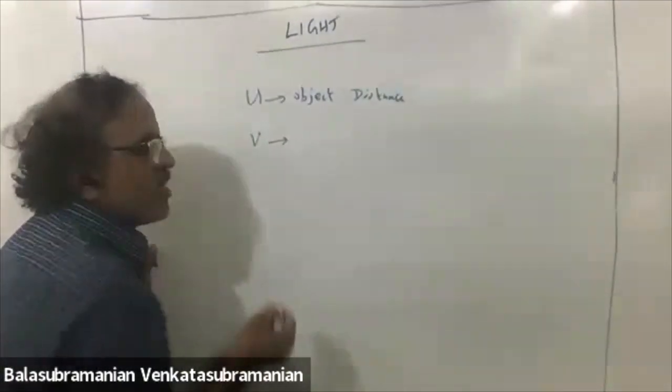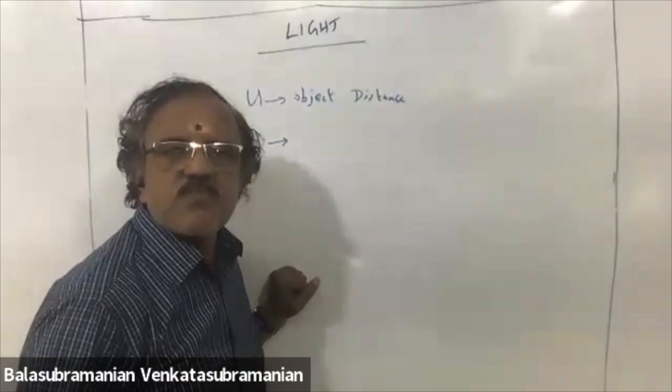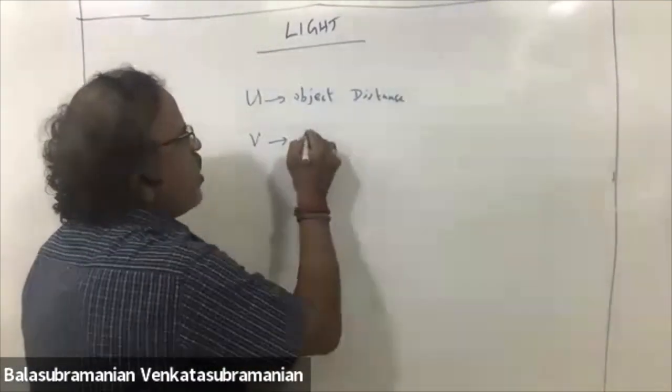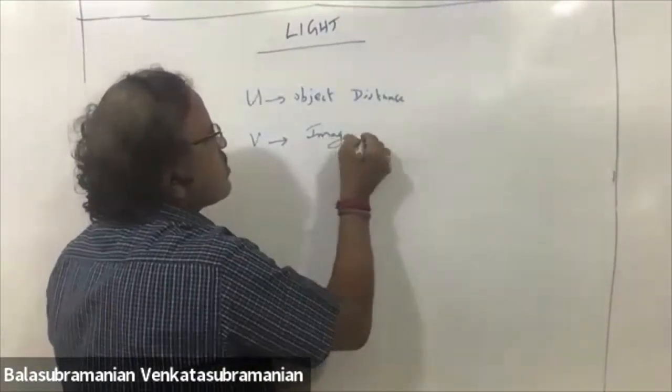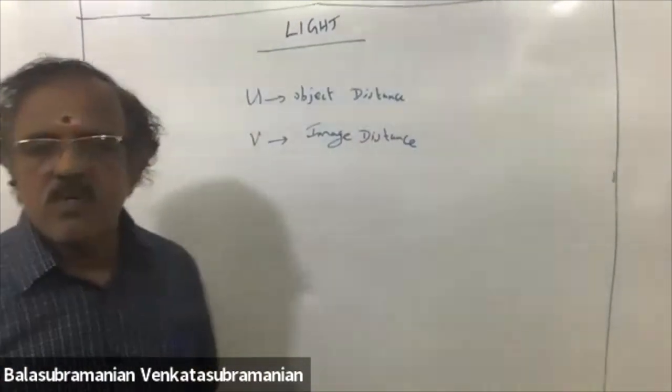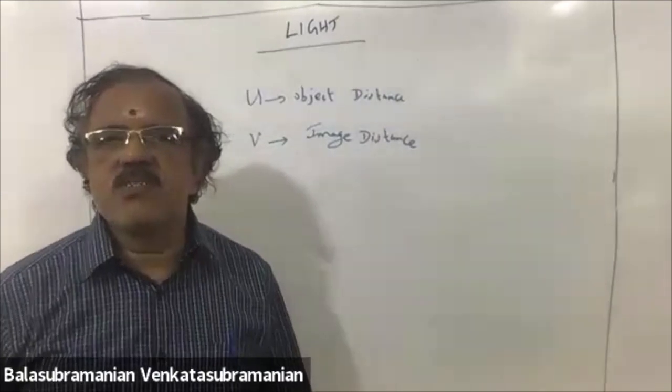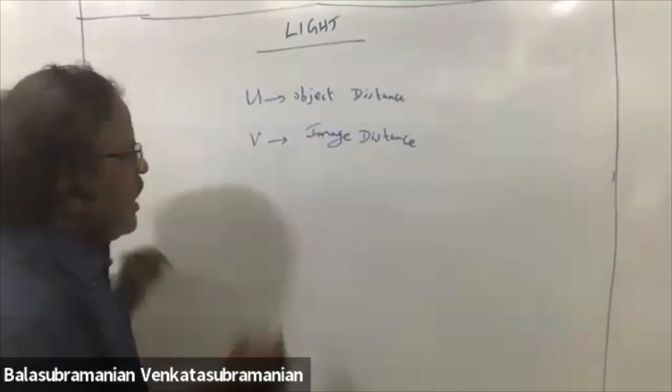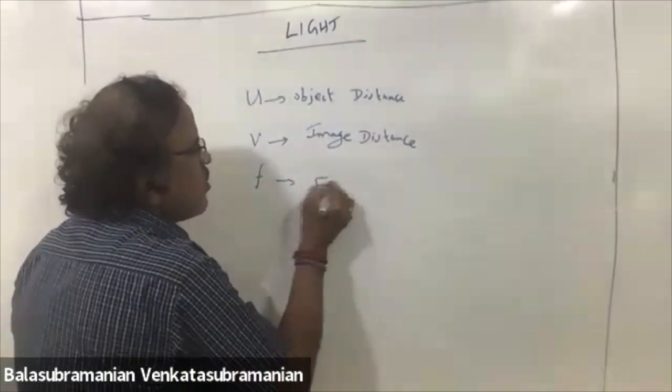V we call it as after getting the image. V is called image distance. F is called the focal length.